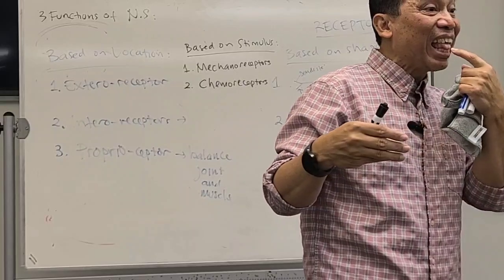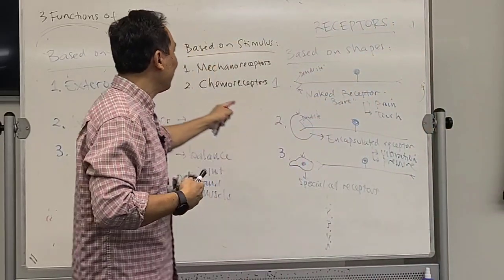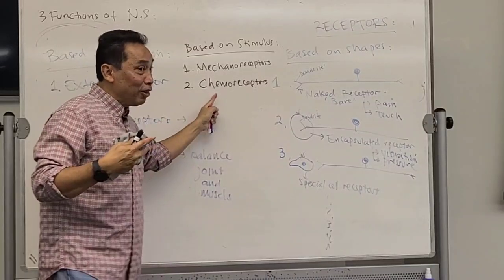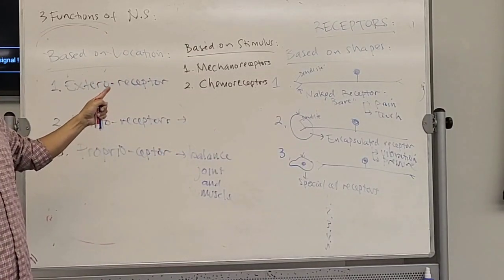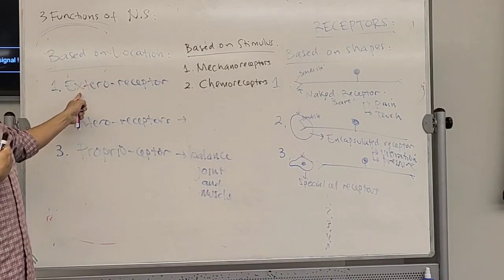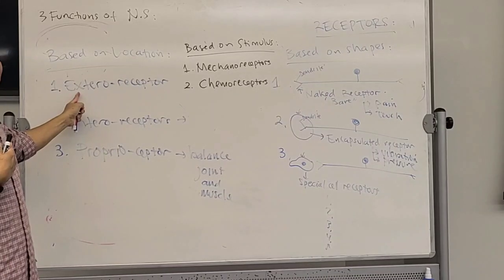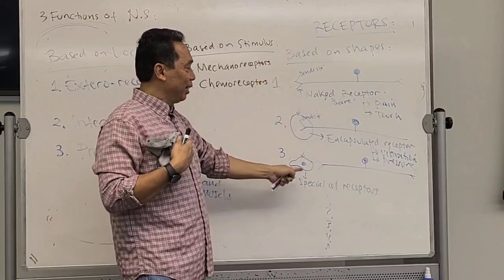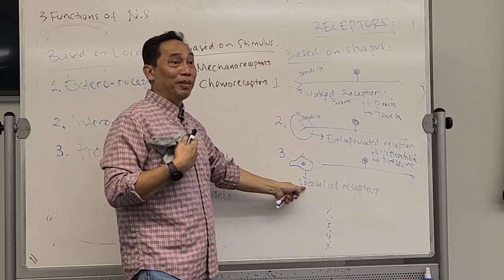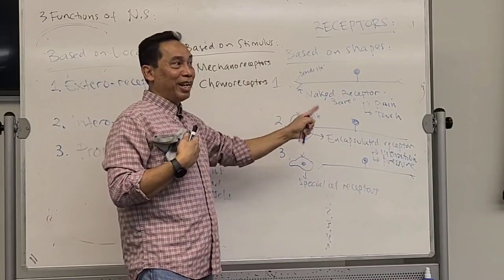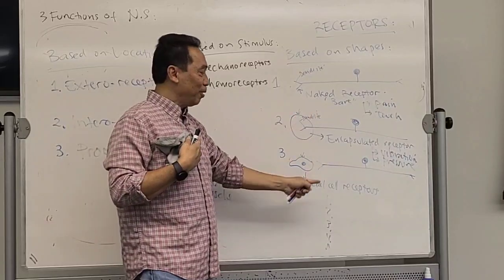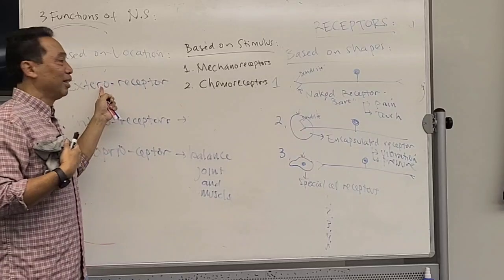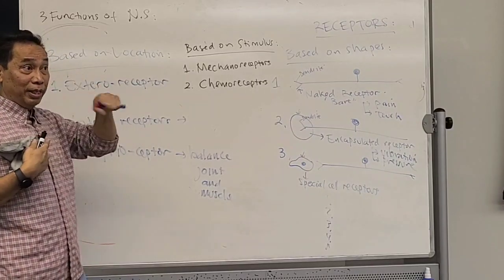So your taste receptor, based on the stimulus, is a chemoreceptor. But based on location, what is it? Exteroceptor. You with me? Based on shape, your taste receptor is a special cell receptor. So based on shape, special; based on stimulus, chemo; based on location, extero. You follow this?